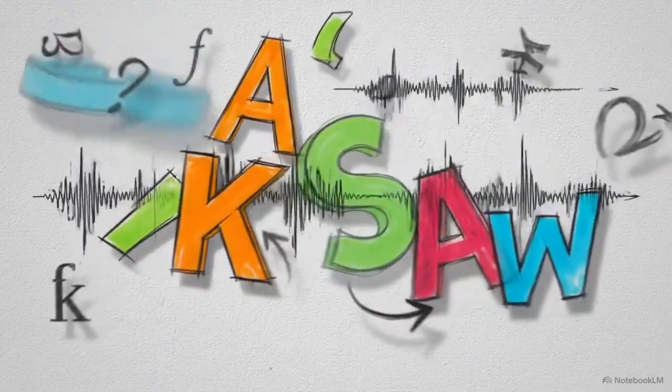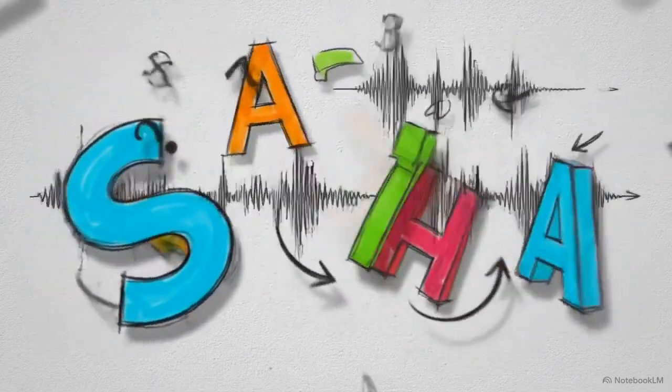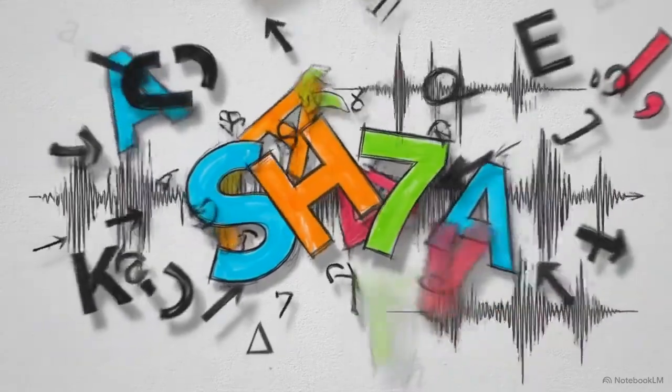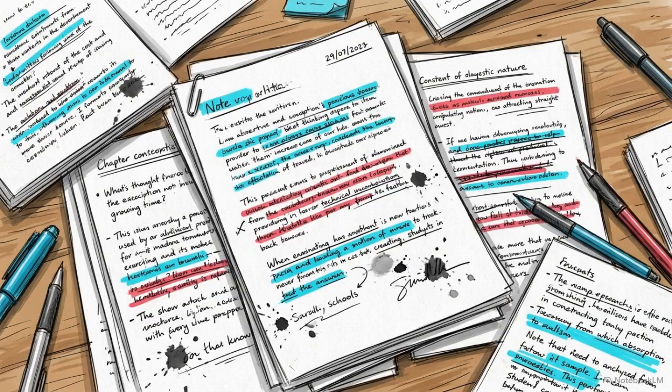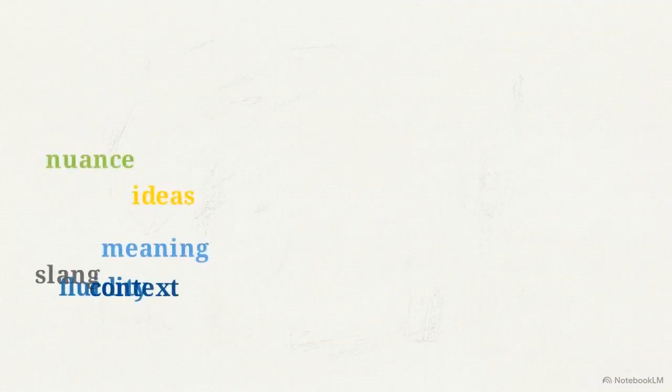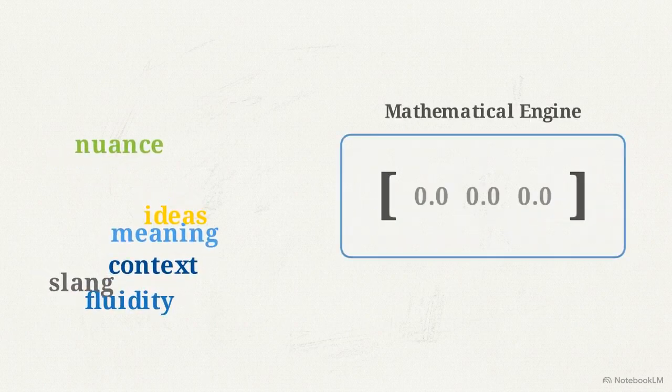Human language is endlessly fluid. It is a sprawling, unstructured system of symbols and sounds that we use to compress our infinite, chaotic thoughts into a medium others can understand. But that fluidity creates an immediate barrier when we try to teach a machine to read.